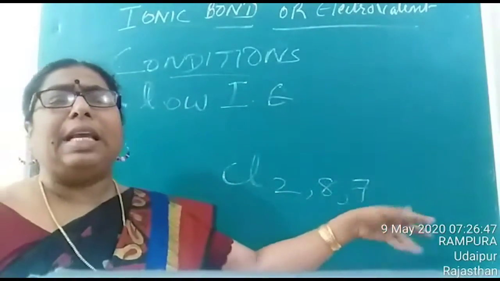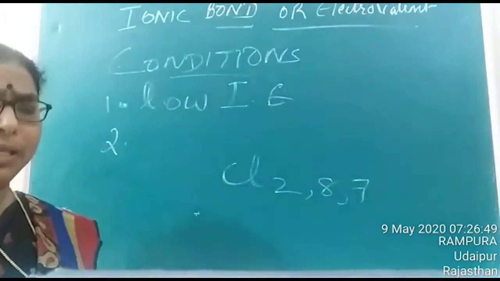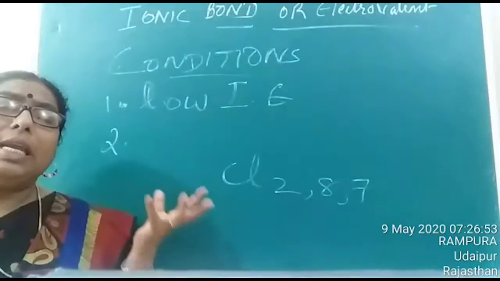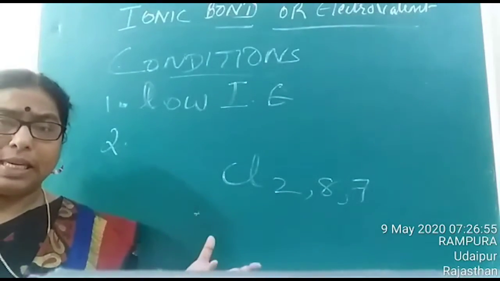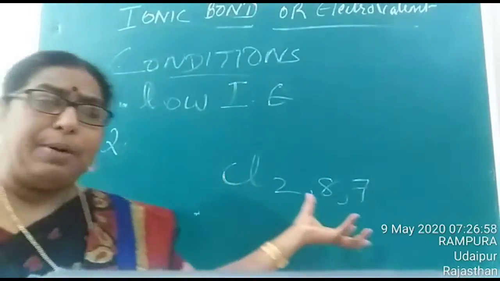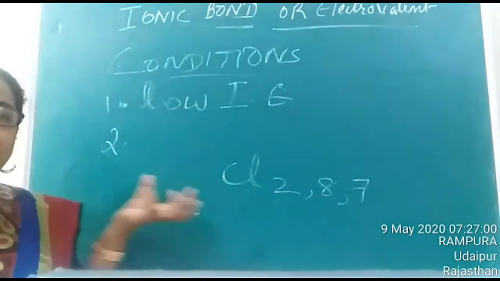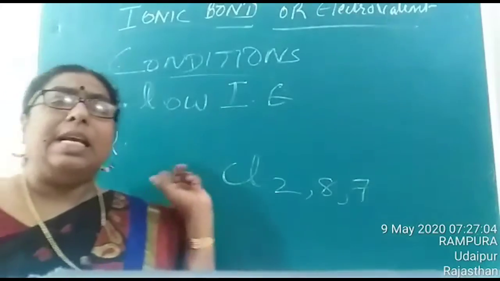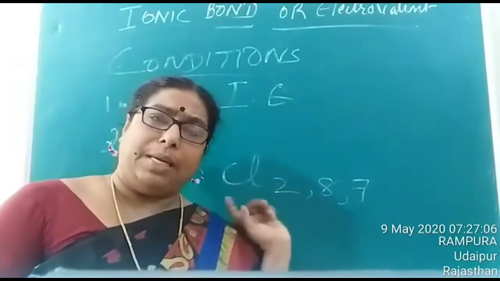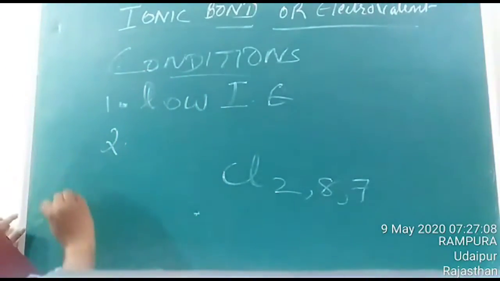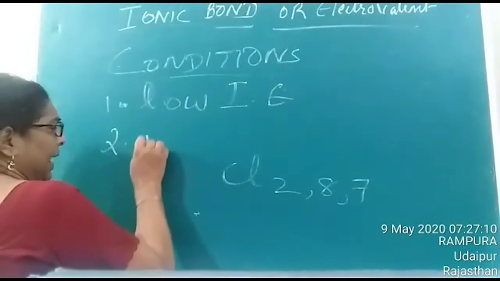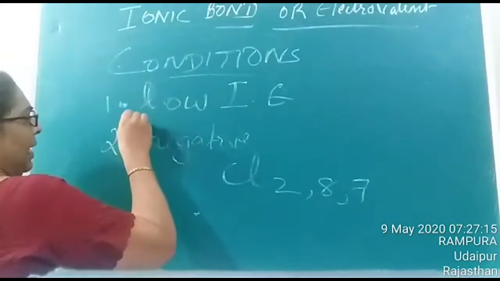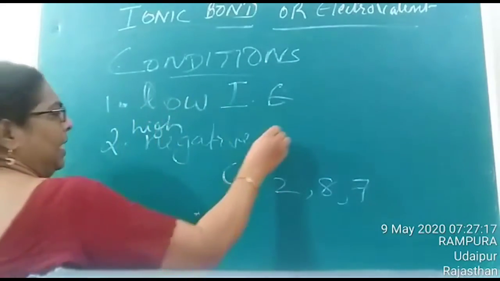The energy involved in gaining the electron is termed as electron gain enthalpy. Is it clear? So here the element should have a high negative electron gain enthalpy.